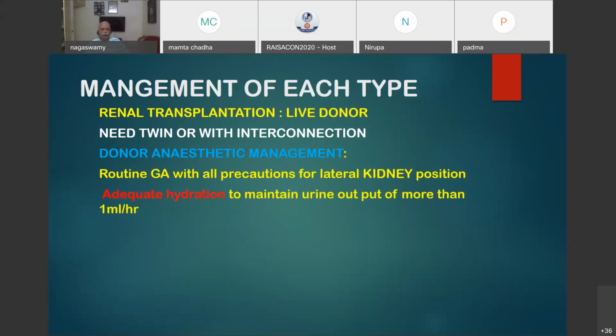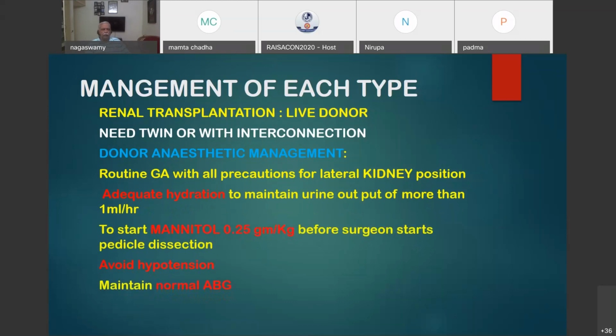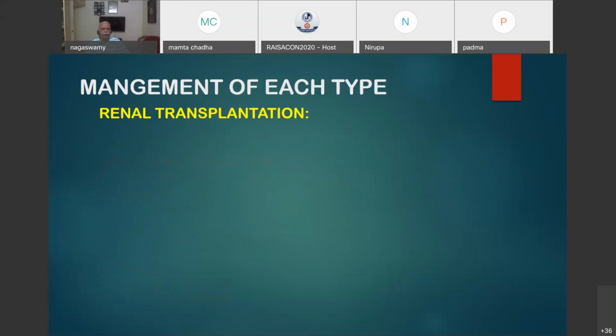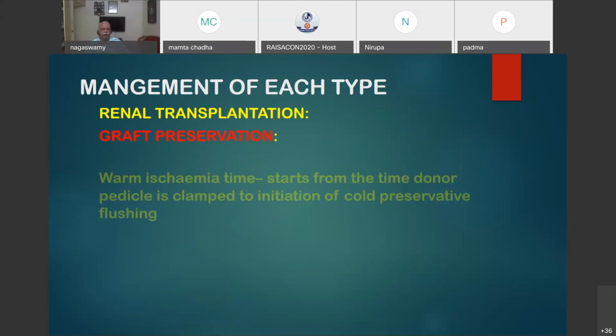Adequate hydration to maintain urine output more than 1 ml per kg per hour. Start mannitol 0.25 grams per kg before the surgeon starts pedicle dissection. At that time itself you will start, so that there will be adequate perfusion in the kidney. Avoid hypotension in the donor. Maintain normal ABG. Then graft preservation is done.